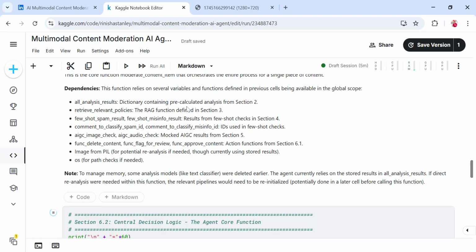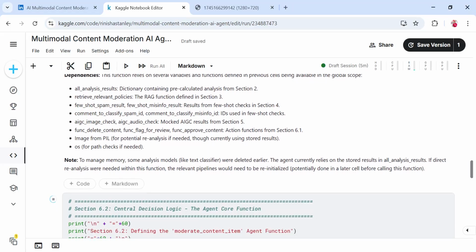It is a RAG function where the policies stored in the RAG are used to compare with the actual content. And the few-shot matching function compares the output with the few-shot prompting which we have provided in this code, and makes a decision and shows the result.